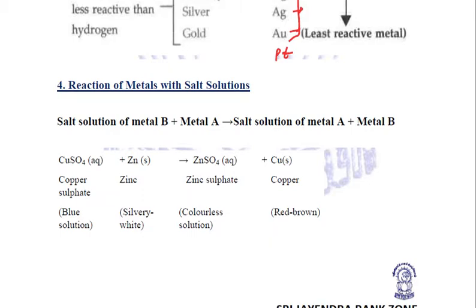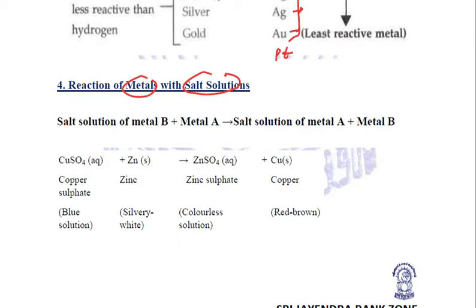Based on these reactivities, now we will try to understand the reaction of metals with salt solutions. We know that salt solutions are just the mixtures of metals and non-metals in their aqueous form, right?